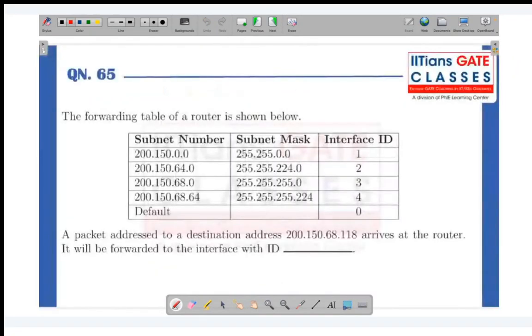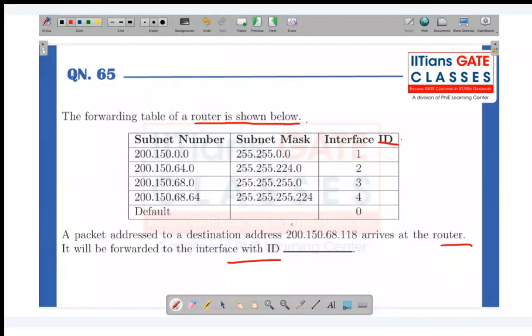Yeah. One last question, students, for computer networks, as asked in the previous year. It's regarding subnetting. Come on, let's try. The forwarding table of our router is shown below. We have been given a subnet number, subnet mask, and interface ID. A packet addressed to the destination address arrives at the router and will be forwarded to the interface with the ID match.